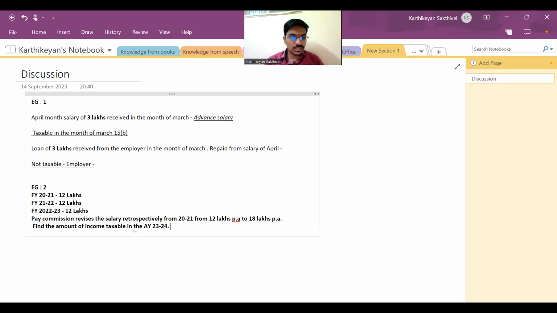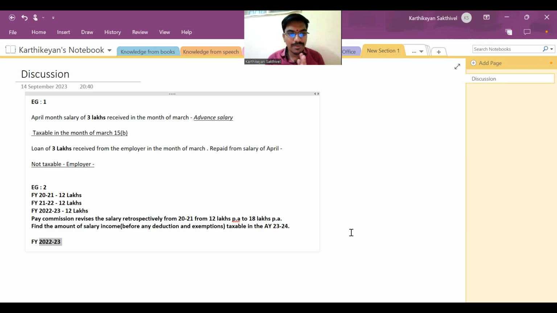What is the answer? 36 lakhs, sir. What is the amount taxable in the current year? 36 lakhs. So how did you arrive at that amount? Because the word retrospectively is mentioned. So I added 6 lakhs in each year. So 6 into 3 is 18. 18 plus 18 in the current year, 36.